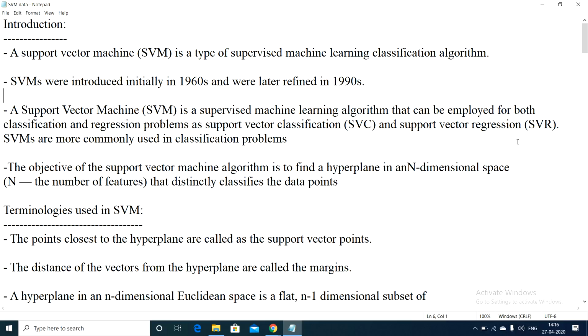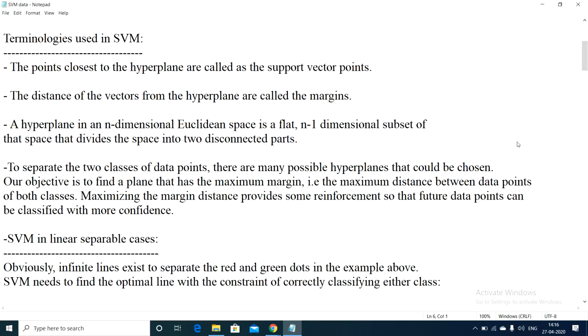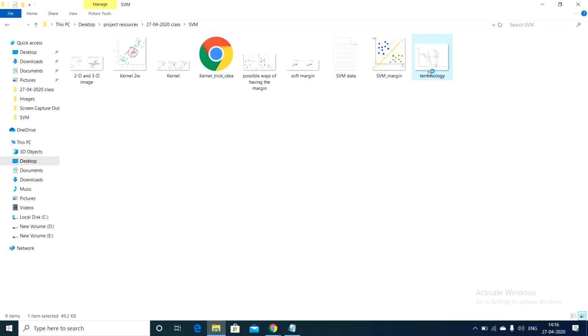Now let us move on to the terminology that is being used in SVM. The points closest to the hyperplane are called support vector points. Let me show you a figure which demonstrates this terminology.